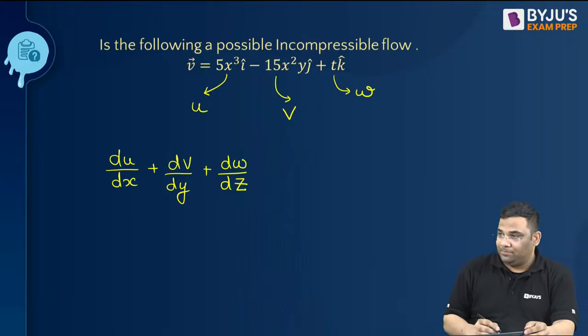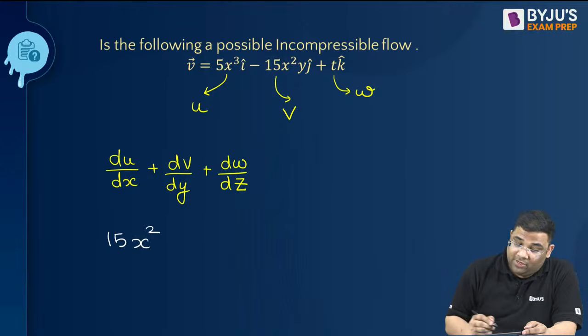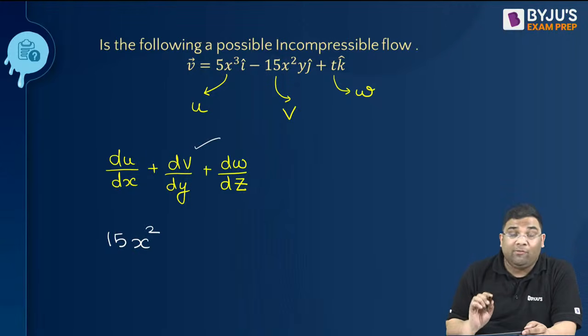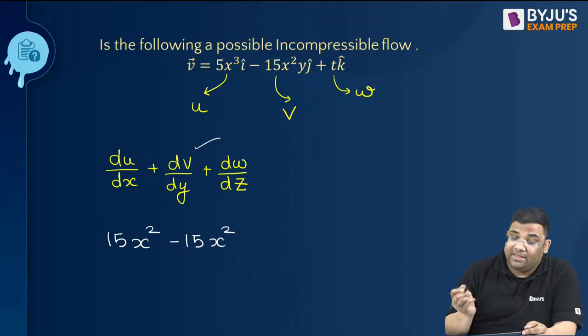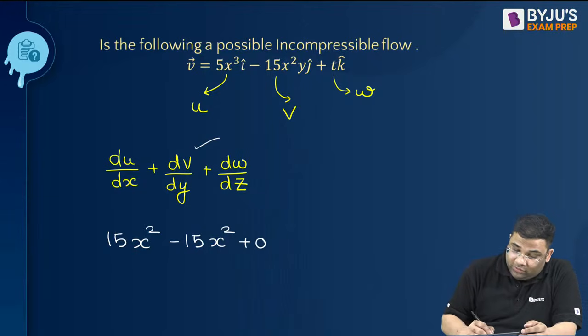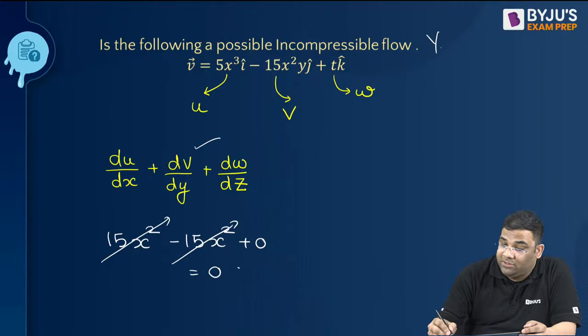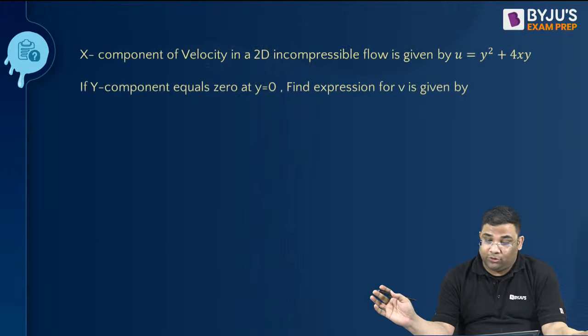Not 0, you're getting not 0? How? Differentiate this 5x cube with respect to x, we will get 15x square. Now differentiate this with respect to only y, so we'll get minus 15x square. And then differentiate the last term. This is only t, so it becomes 0. So this gets cancelled. I get 0. So yes, this is a possible case of incompressible flow.